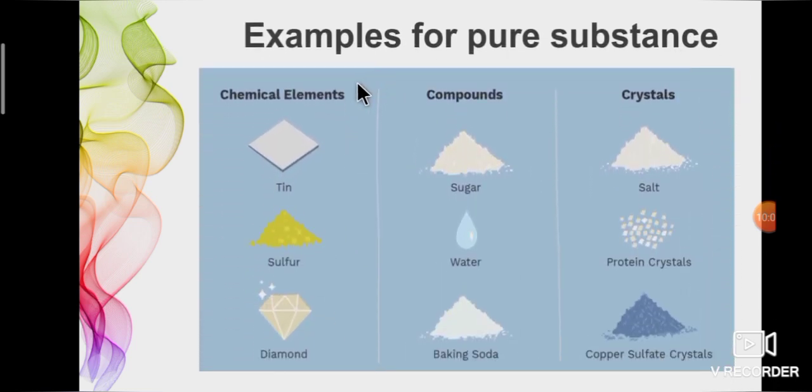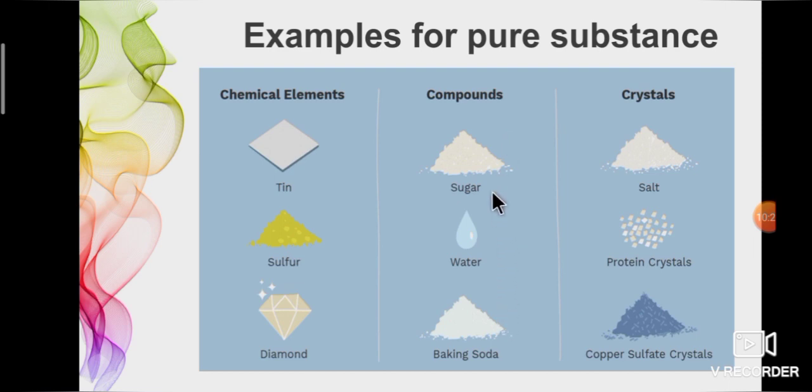Examples for elements: hydrogen, nitrogen, oxygen, tin, sulfur, diamond. All are made up of the same kind of atoms, so they are called elements. Next, sugar, water, baking soda are chemical combinations of two or more elements, so they are called compounds.